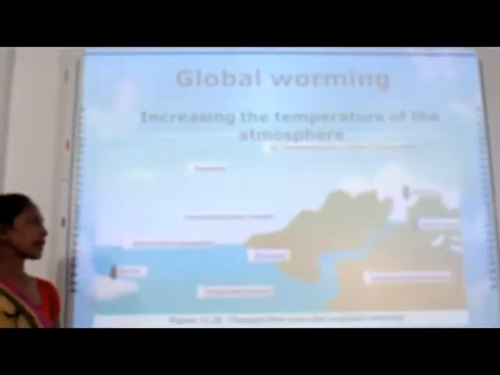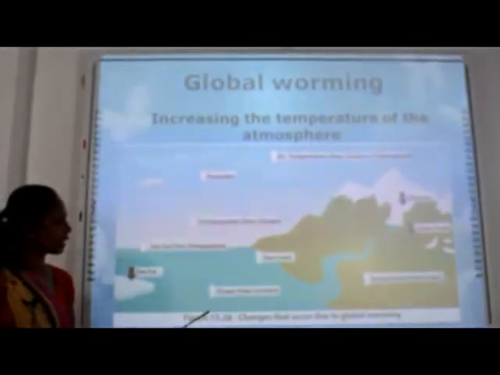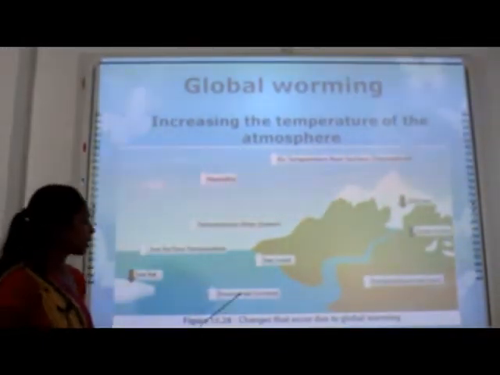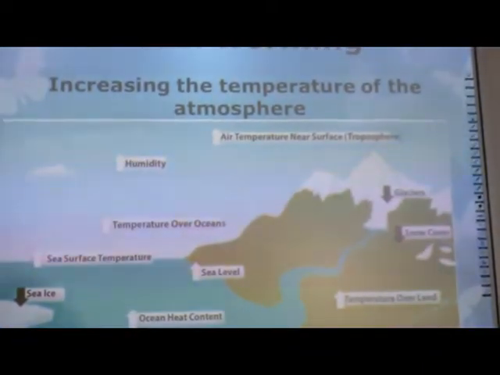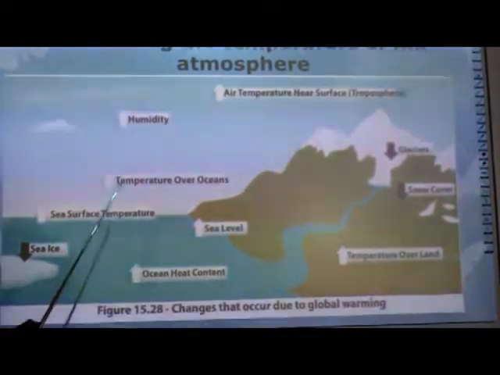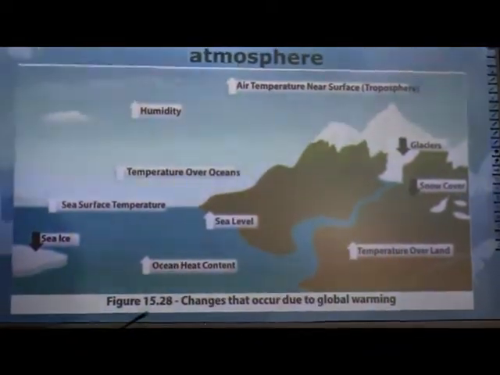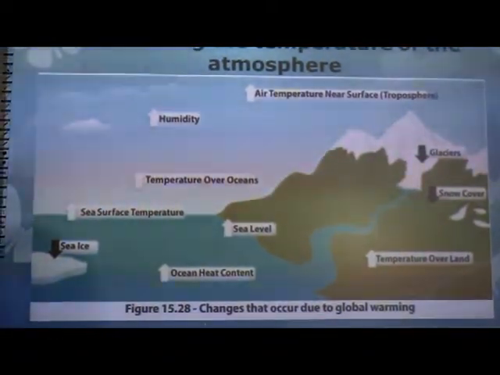You know there are several effects of global warming. Can you see this diagram in your textbook? Ocean heat increase, sea level increase, and melting of glaciers. Due to that, humidity increases, temperature in the seas increases, and the sea level rises. All these we can take as effects of global warming. Go to the next one.